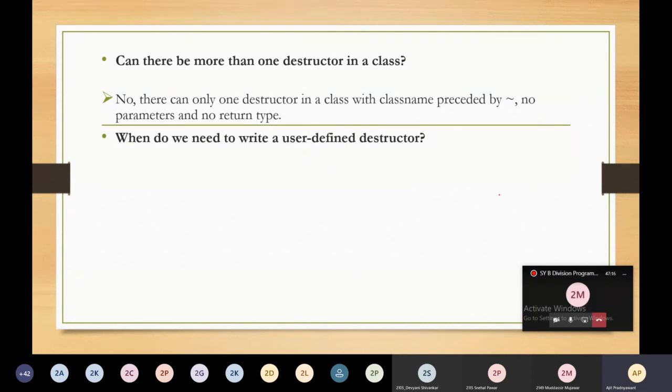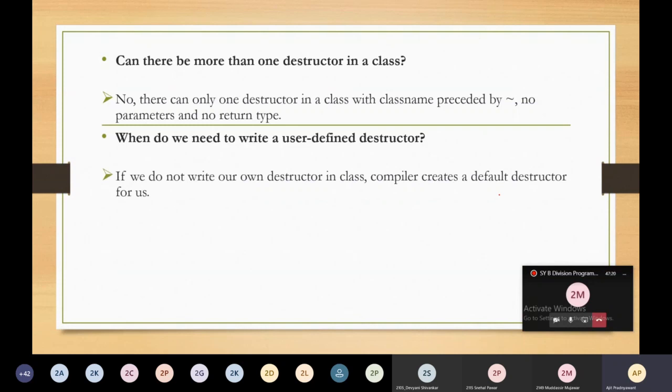When do we need to write a user-defined destructor? When to write the destructor? If we don't write our own destructor in a class, the compiler creates a default destructor for us. Keep in mind, in the last lecture we did not write a destructor, so a destructor was automatically added by the compiler.